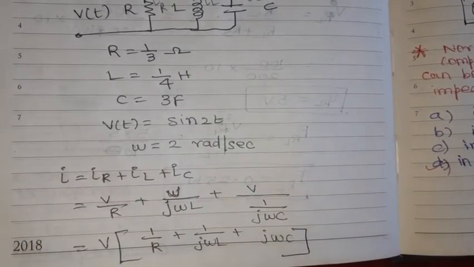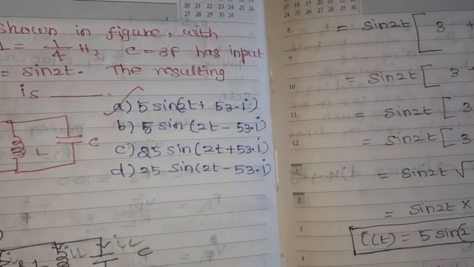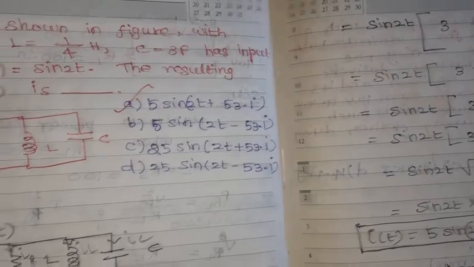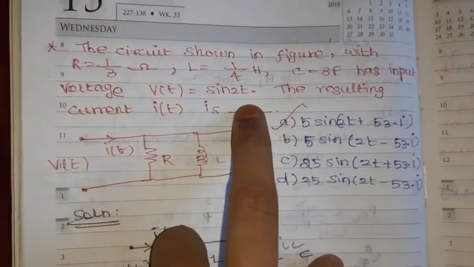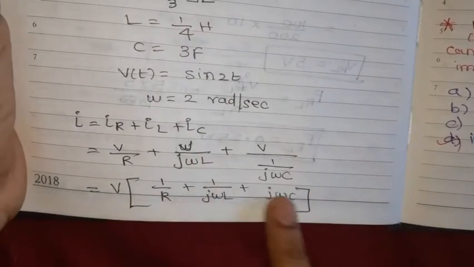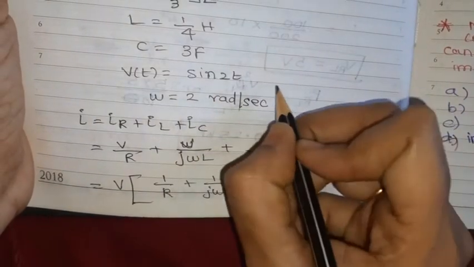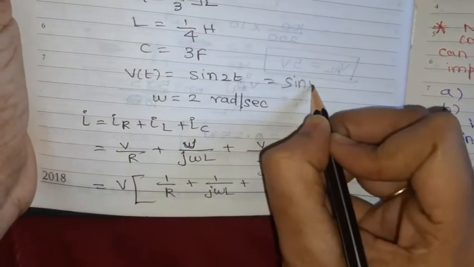Now very simple, we are going to just substitute the value. V of t value is given, sin 2t. So sin 2t into 3 plus, just substitute R, L and C value. In this equation, it is like sin omega t.